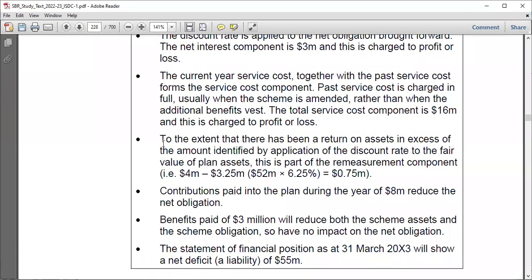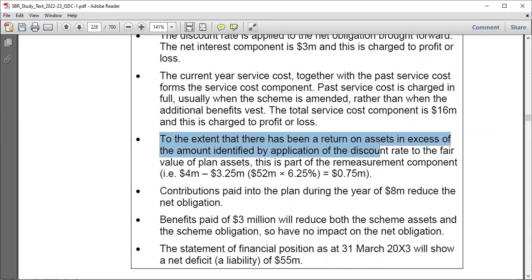Okay, then if we proceed, we say that to the extent that there has been a return on assets in excess of the amount identified by the application of the discount rate to the fair value of the plan assets, this is part of the remeasurement component. If you do remember, we are told that there was a return in the question. If you have plan assets and you invest, you expect to earn something, right? Do you see this now?